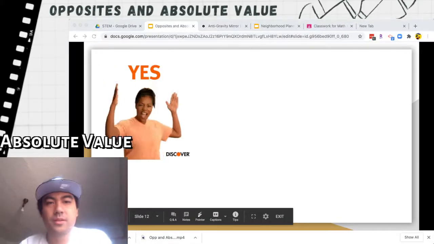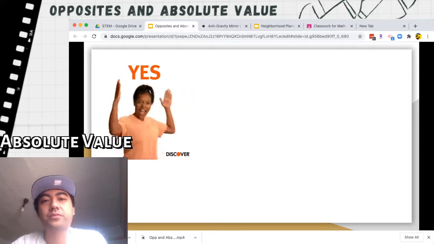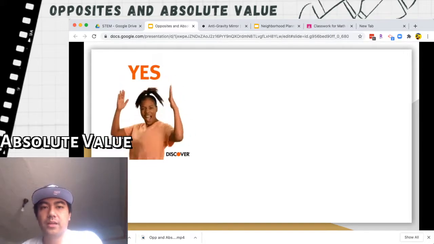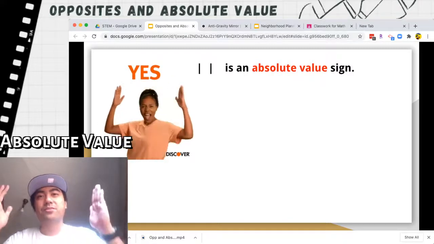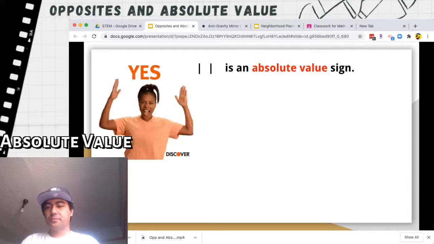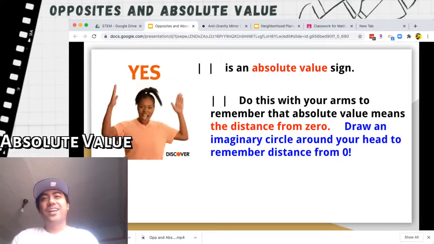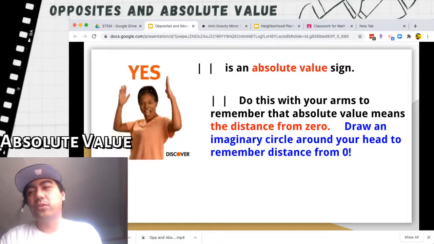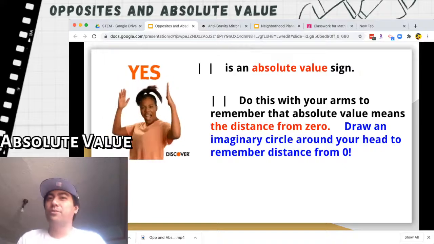Then you all learned about absolute value. Okay, now these are called absolute value signs. This is an absolute value sign. Now since you're going to be learning about absolute value throughout middle school and even into high school, you need a way to remember it.